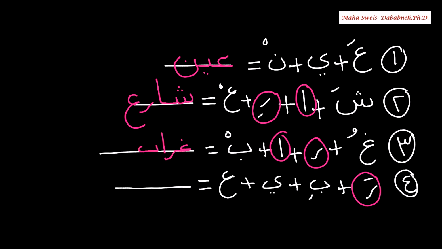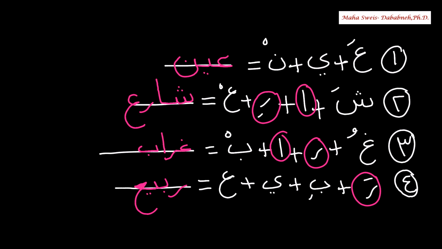Dots at the end. All the time when you connect, try to repeat the name of each letter so you don't forget the name of all what you have learned. Arba'a, number 4: Ra, Ba, Ya, Ayn. Dot, shade. You don't have to change to shade if you don't like, but when you print, when you type, you will see it shaded.